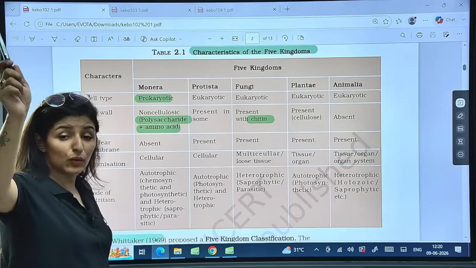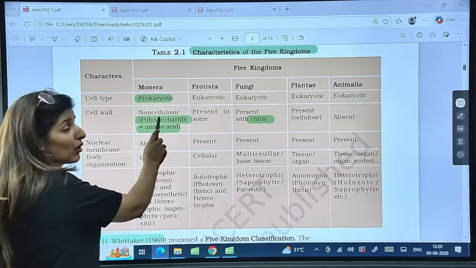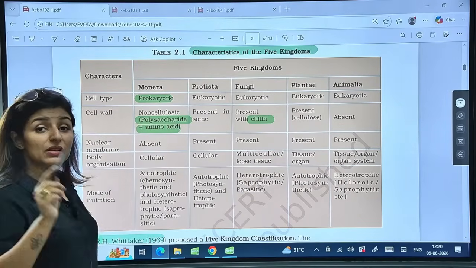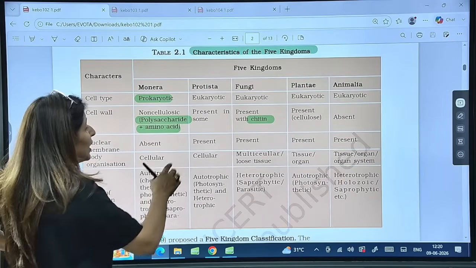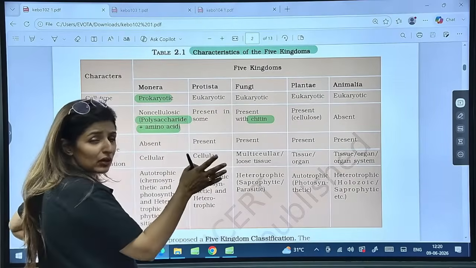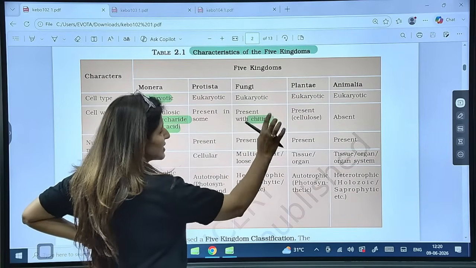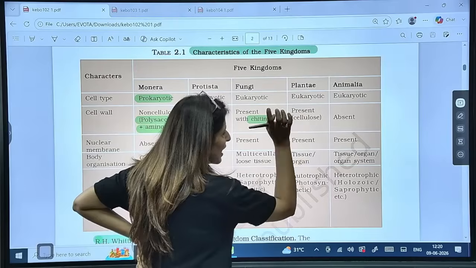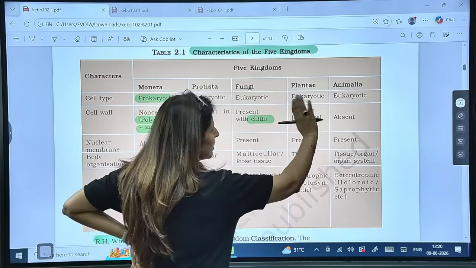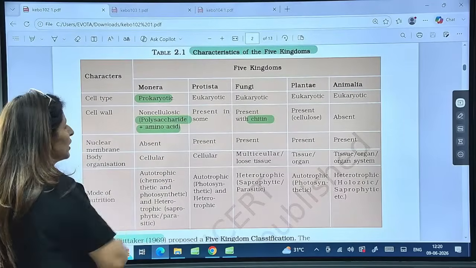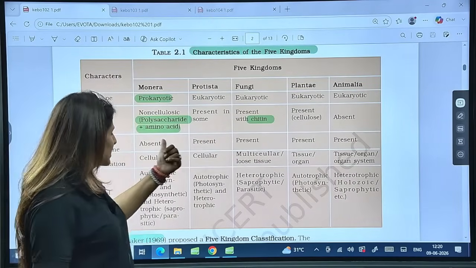Let me know in the chat what is the name given to this. We call this polysaccharide plus amino acid as peptidoglycan, right? Then Protista may or may not have cell wall, made up of different components. Fungi have cell wall made up of chitin, while plants have cellulose, and animals do not have cell wall. Nuclear membrane will be present in all except Monera.